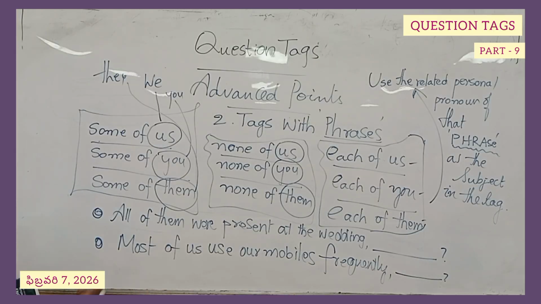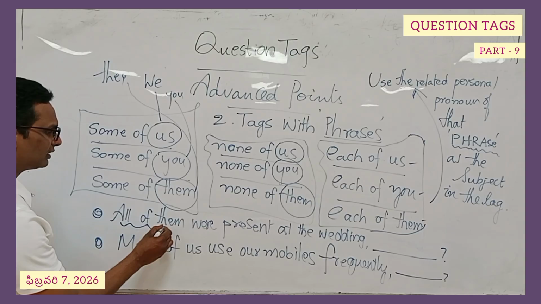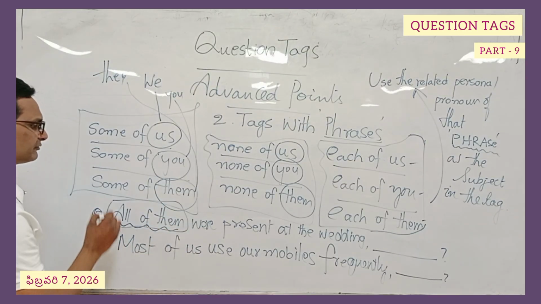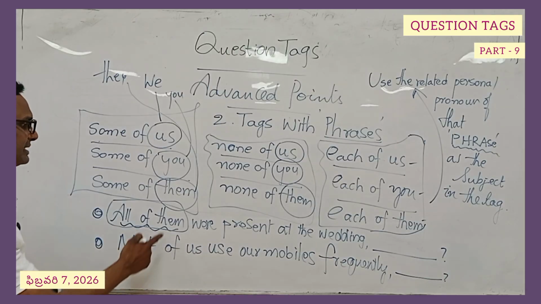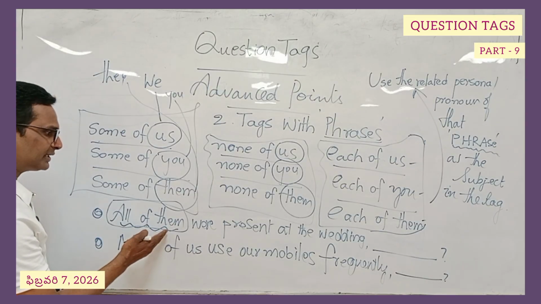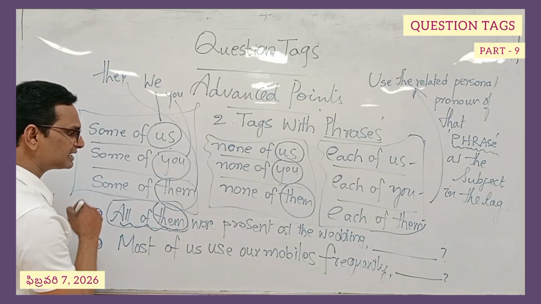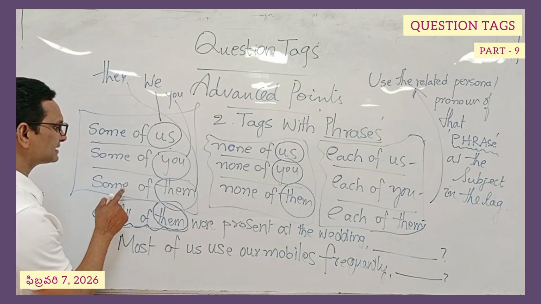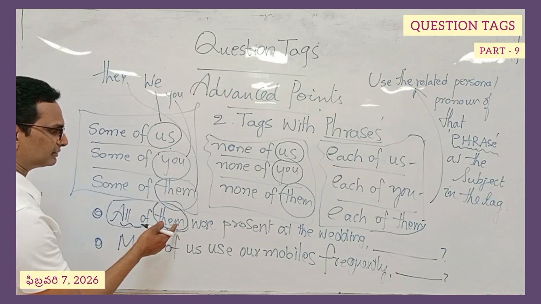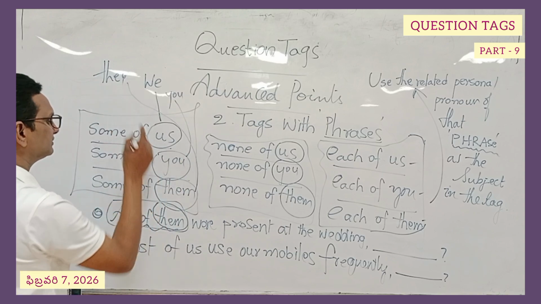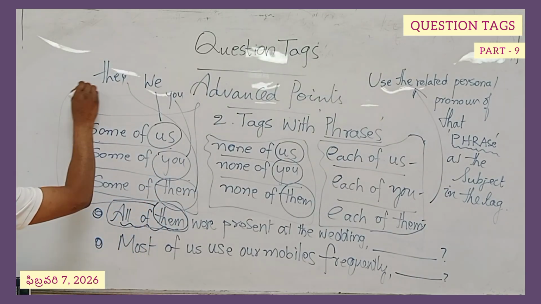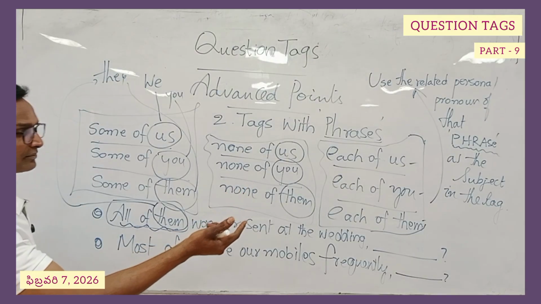We have been given two examples in this advanced point, tags with phrases. Let's take a look at this one: all of them, this is the phrase now. We are in search of finding the subject in the tag. Where do you look first when you look at this sentence? You will have to concentrate on this word, for instance some of them or all of them. Them is the clue for you. It gives the way for understanding they. So they is going to be present in the tag.